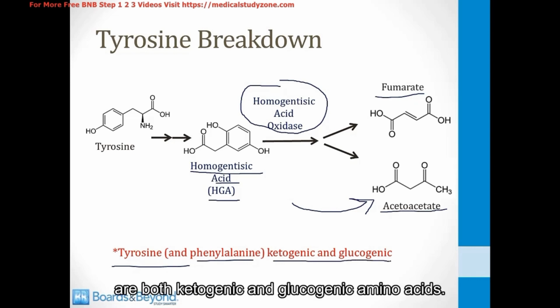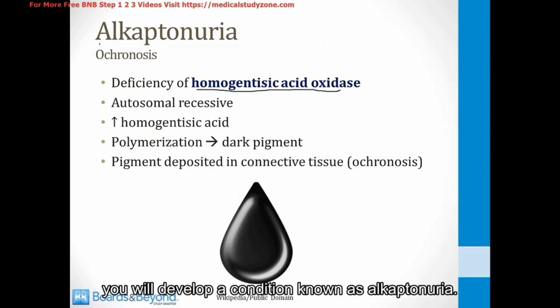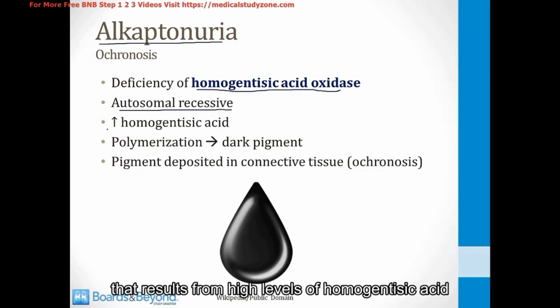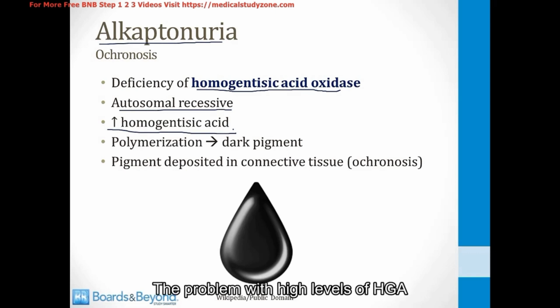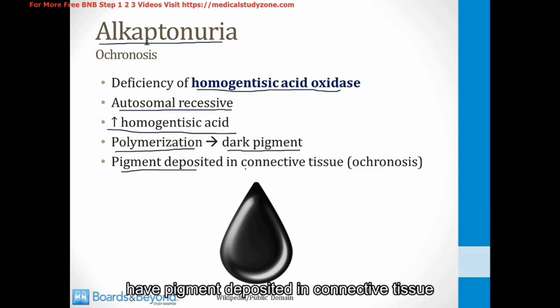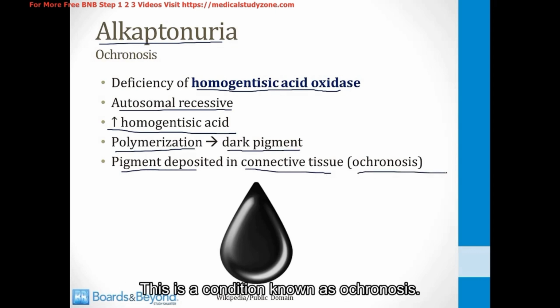If you are born with a deficiency of the enzyme homogentisic acid oxidase, you will develop a condition known as alkaptonuria. This is an autosomal recessive condition that results from high levels of homogentisic acid inside of tissues. The problem with high levels of HGA is that the molecules can polymerize and form a dark pigment. So people with this condition have pigment deposited in connective tissue throughout their body. This is a condition known as ochronosis.